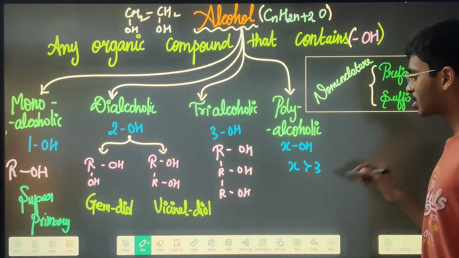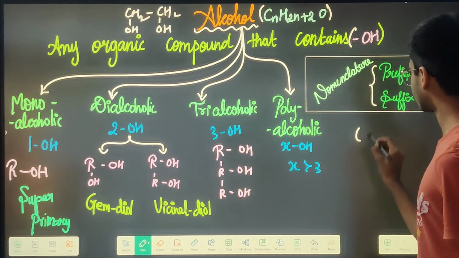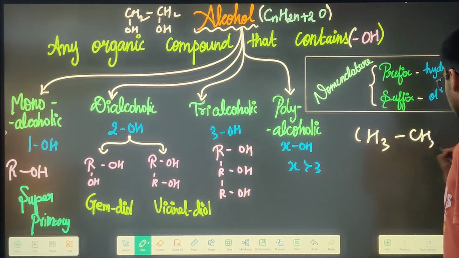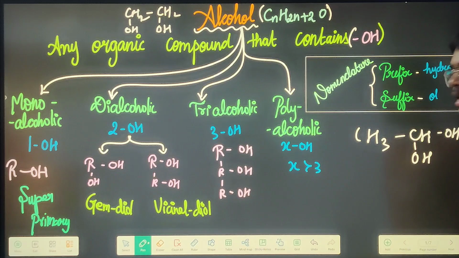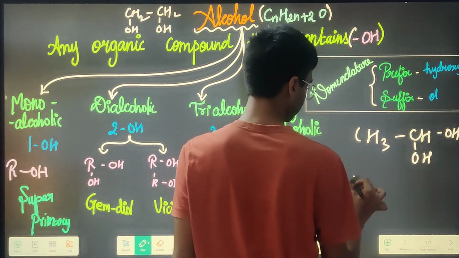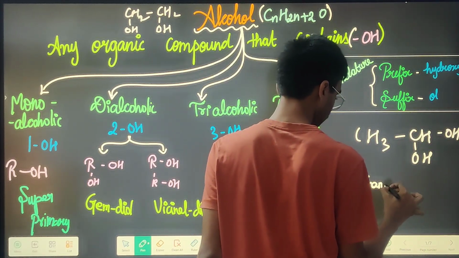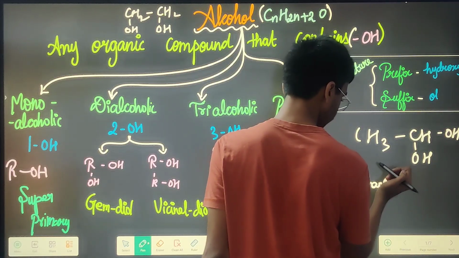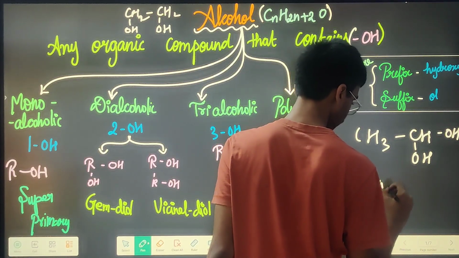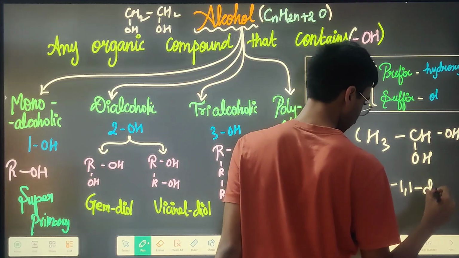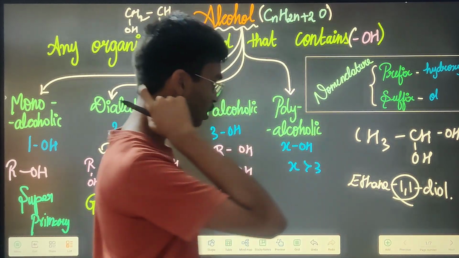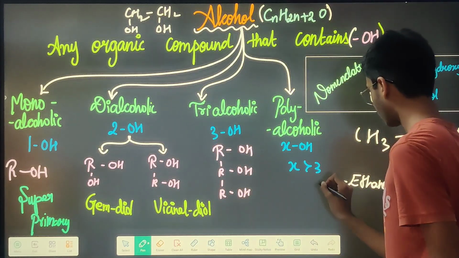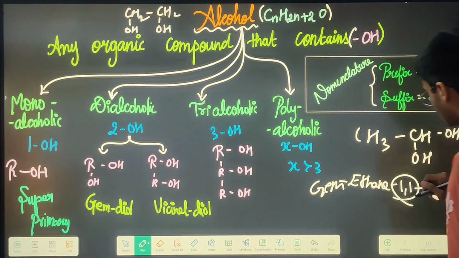So this is going to be ethane 1,1 diol. Here you have this 1,1, but if you want you can just write gem ethane diol.